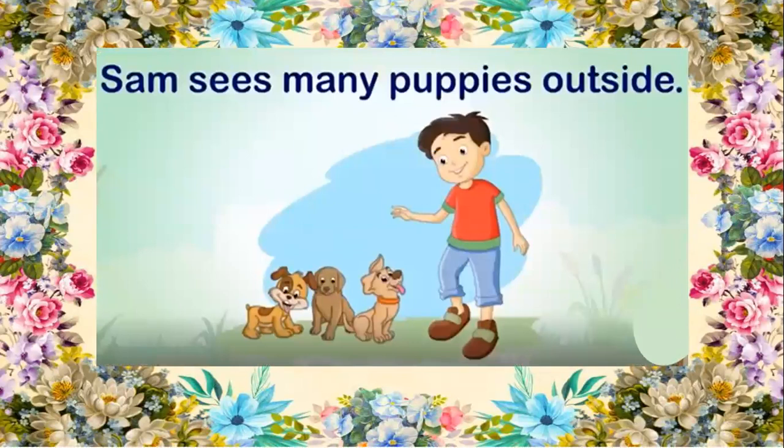Now let us see the next example. Sam sees many puppies outside. Now I'm asking the question, where did Sam see the puppies?